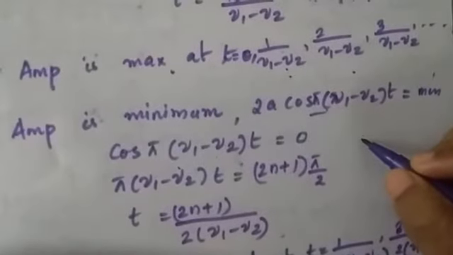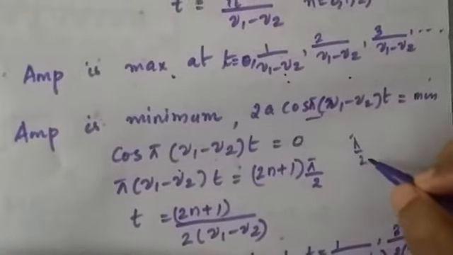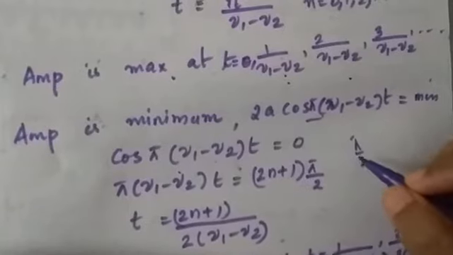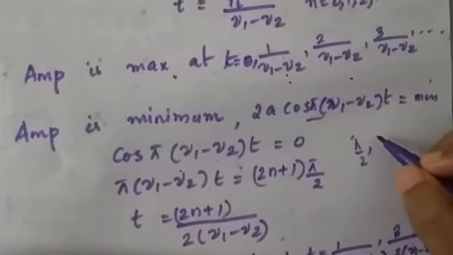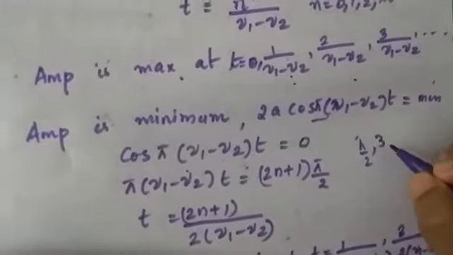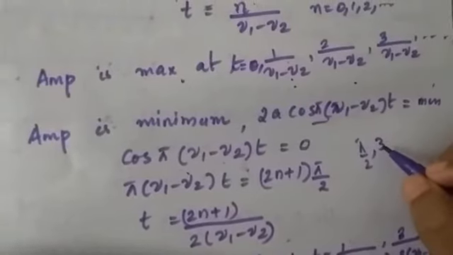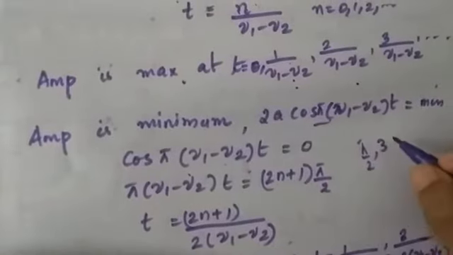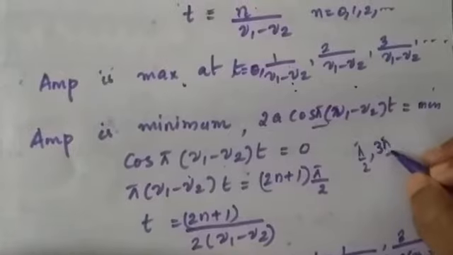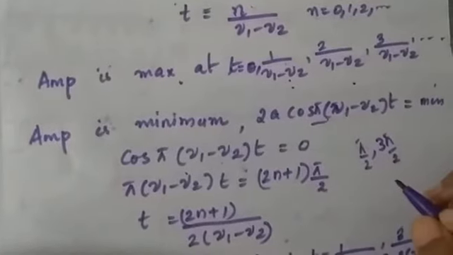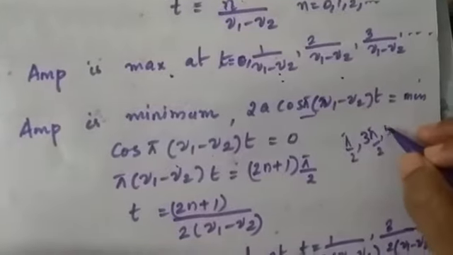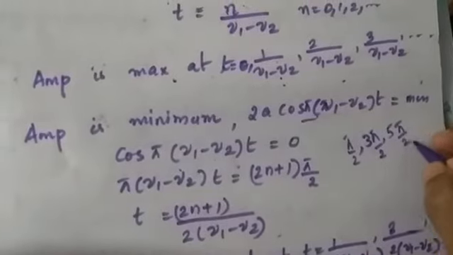For example, when theta is pi by 2, that means when theta is 90 degrees, cos pi by 2 will be 0. And when theta is 3 pi by 2, again cos theta will be 0. When theta is 5 pi by 2, cos theta will be 0.